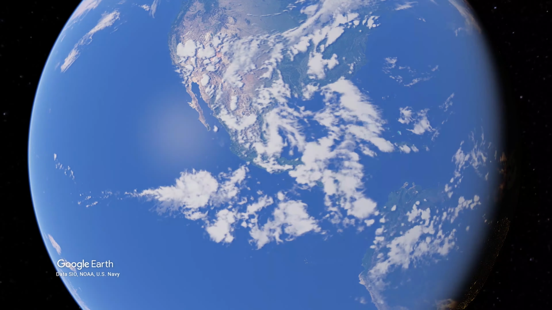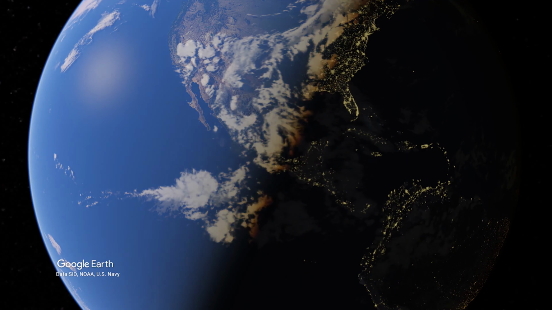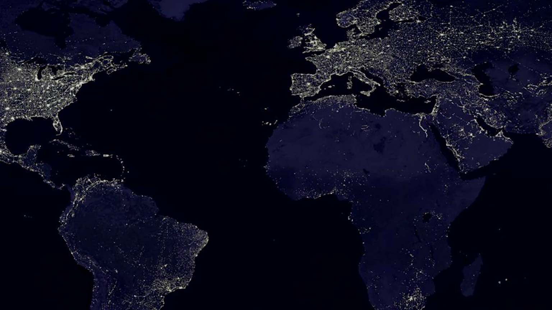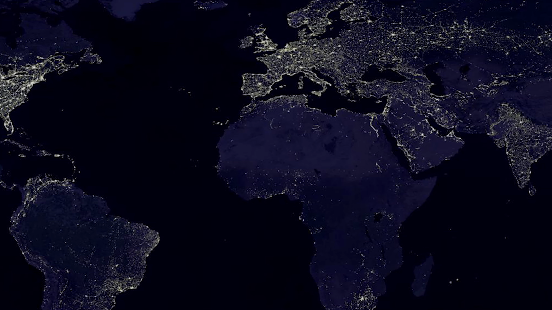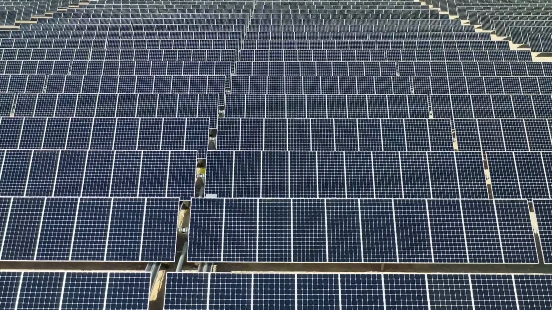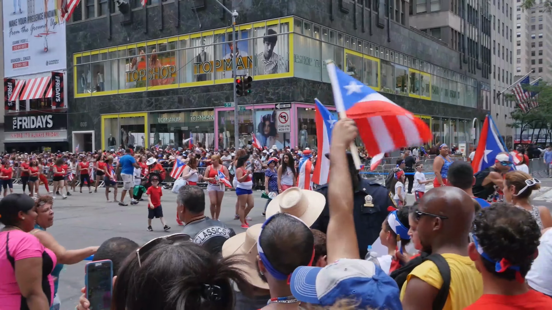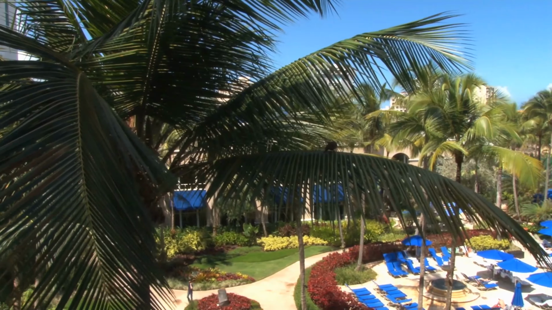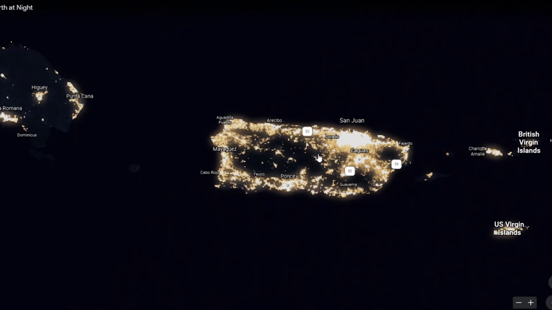First, to shed light on North Korea, we need to wait until it's dark. We can indirectly observe economic activity around the world by looking at the Earth at night. I love this economics hack because not only are the images dazzling, this is something that you can do yourself on Google Earth. These images are helpful because the strongest light at night comes from electricity, and electricity comes from economic development. A great example of this correlation is in the Caribbean. Puerto Rico is an American territory, but if it were an independent country, its GDP per capita would be the highest in Latin America. At night, the island is completely illuminated.